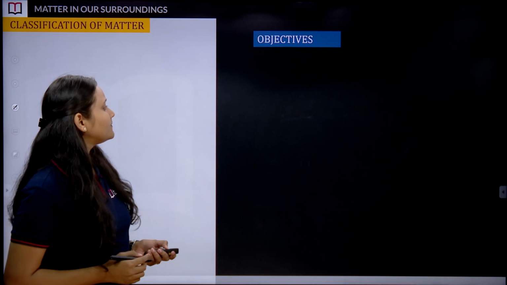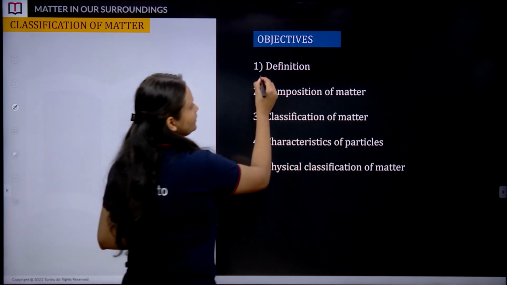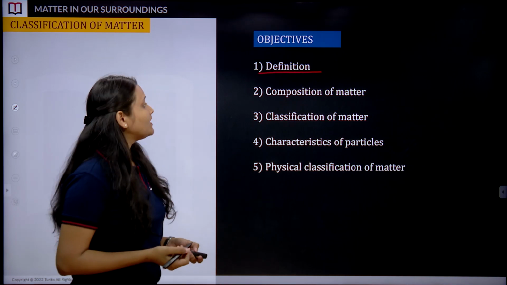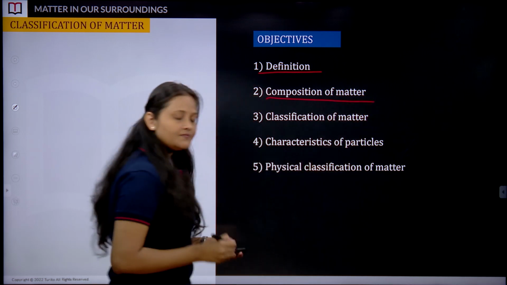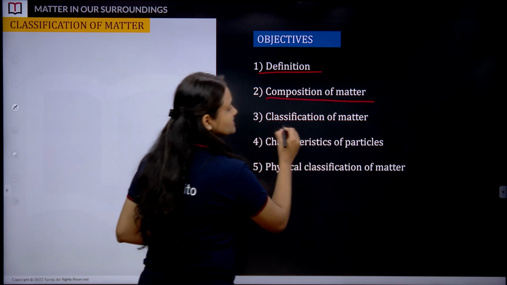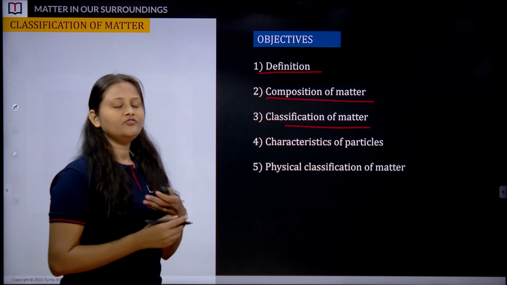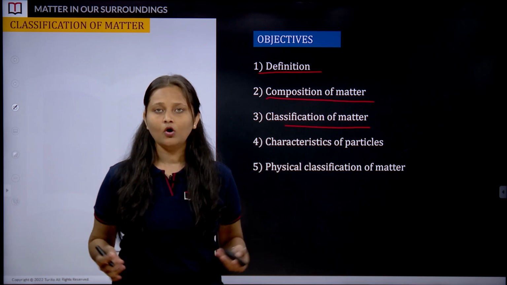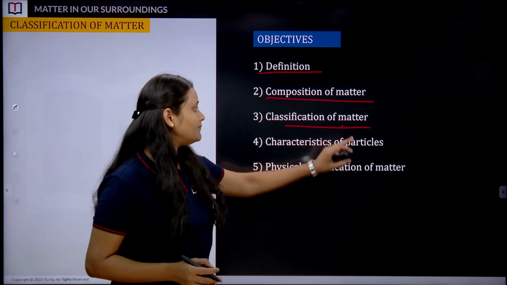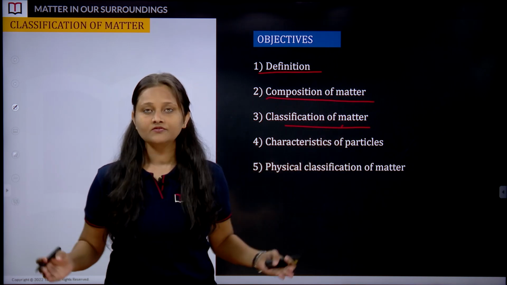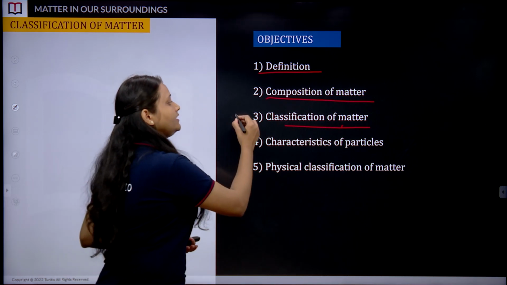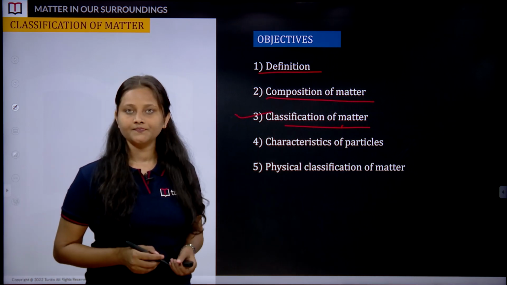Let's have a look. First of all, we are going to cover the definition of matter. How are we supposed to define matter? Followed by composition of matter, what matter is made up of. Third is classification of matter. There are so many examples of substances which we are surrounded by, and if one needs to learn about matter, it's very convenient to classify matter in categories. What those categories are, we are going to cover in detail.